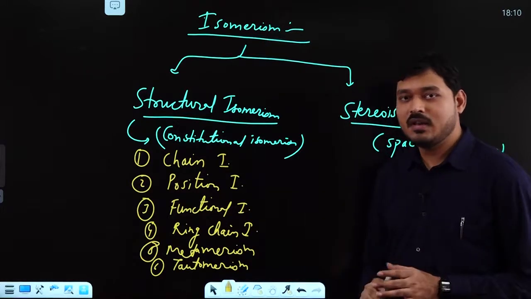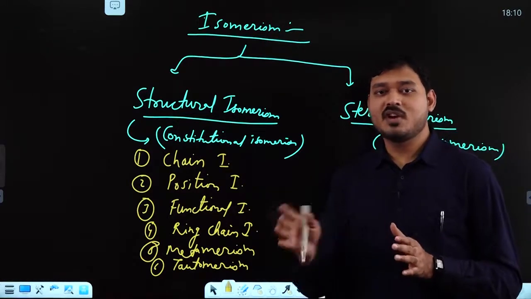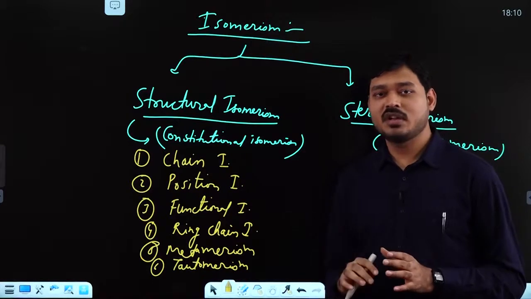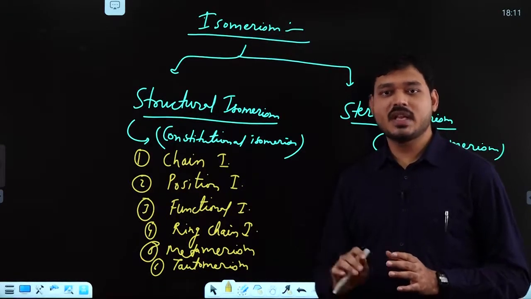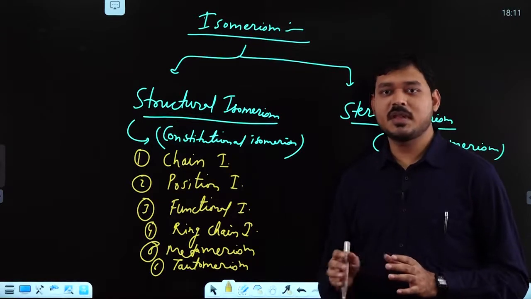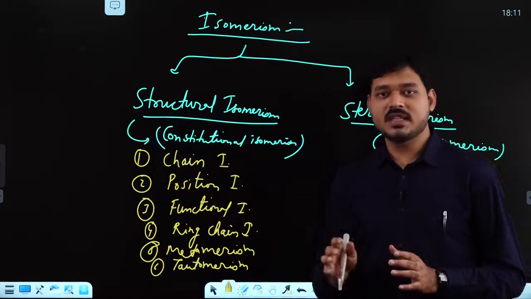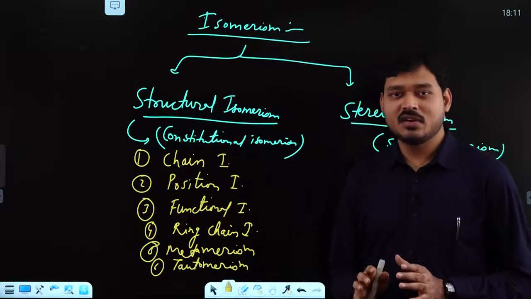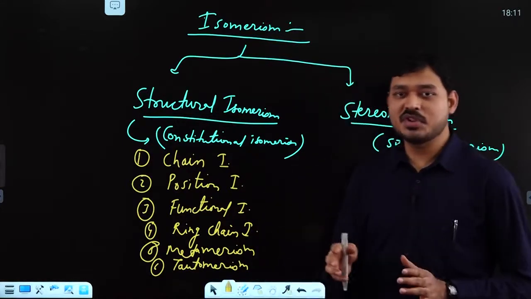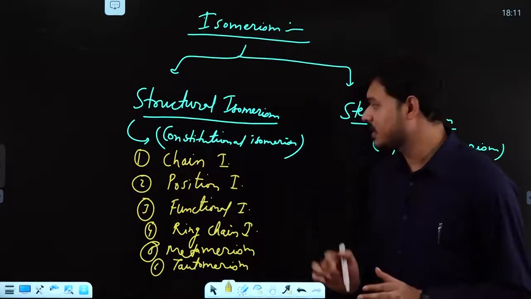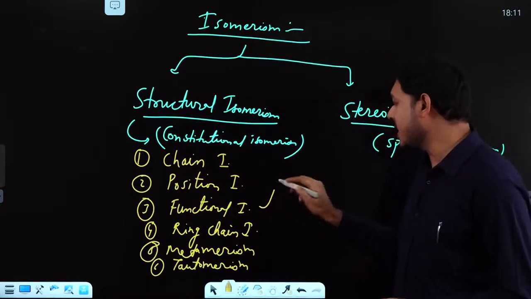For example, butan-1-ol and butan-2-ol is simply position isomerism. If you say but-1-yne and but-2-yne, it is simply position isomerism. If you say 2-methyl pentane or 3-methyl pentane, again a change in position of the substituent, so it is position isomerism. Next come to functional isomerism.